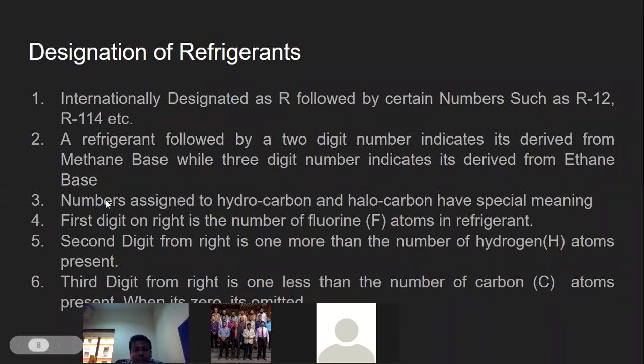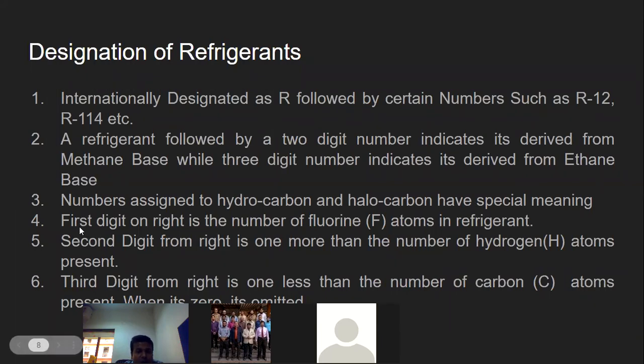Now see, what are the numbers which are assigned to the hydrocarbons and halocarbons? Whatever the numbers, why it is 1 here, why it is 2, why it is 1 here, and why it is 4 here. Again, it has some meaning. It carries some special meaning. So the numbers which are assigned to hydrocarbons and halocarbons have a special meaning.